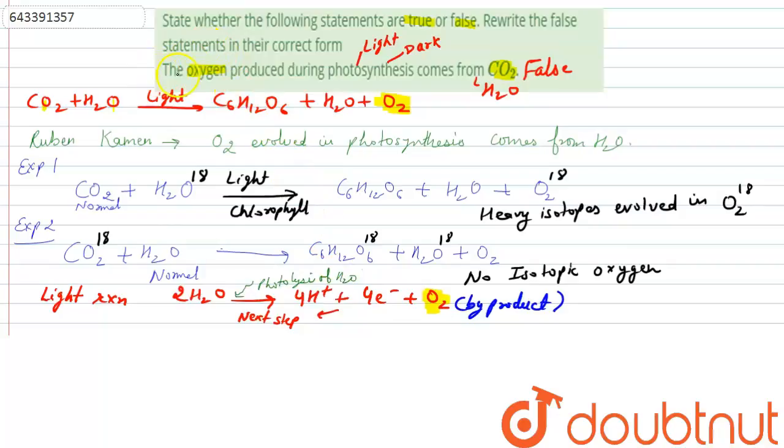So we can write: the oxygen produced during photosynthesis comes from water. It does not come from carbon dioxide.